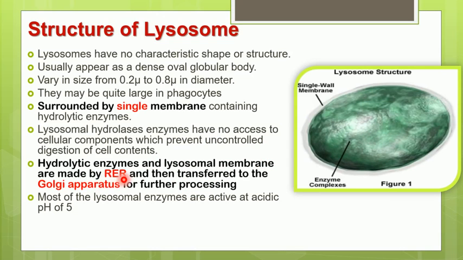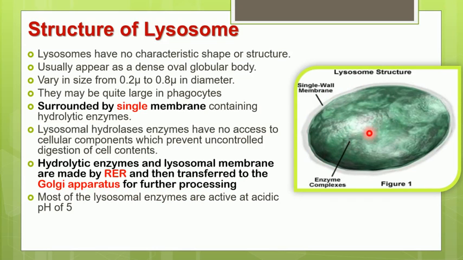Remember that the hydrolytic enzymes present in the lysosome, as well as the membrane of the lysosome, are developed in the rough ER, then transferred to the Golgi apparatus for further processing. After the final processing, the Golgi apparatus gives rise to these lysosome structures.